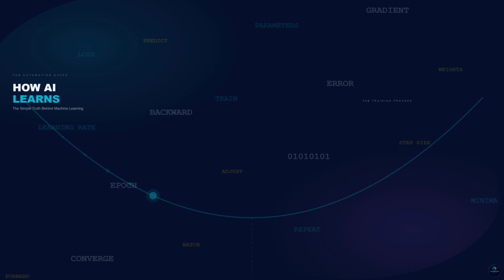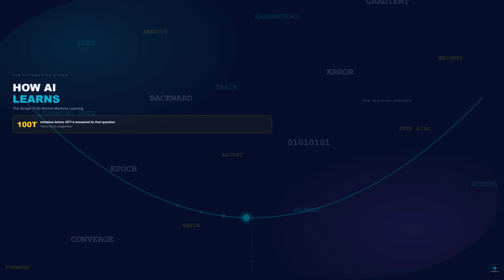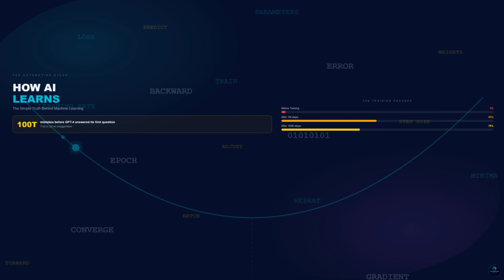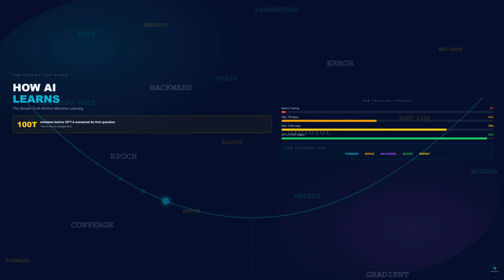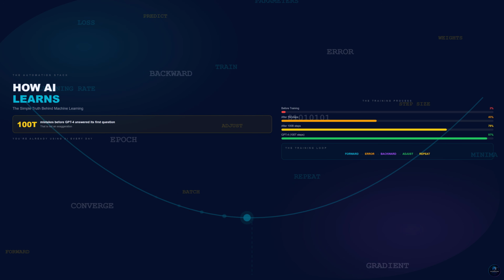Before GPT-4 could answer a single question, it made about 100 trillion mistakes. That is not an exaggeration. And the process it used to go from 100 trillion mistakes to the most capable language model in history, that process is something most developers have never seen explained clearly. Today, we fix that.